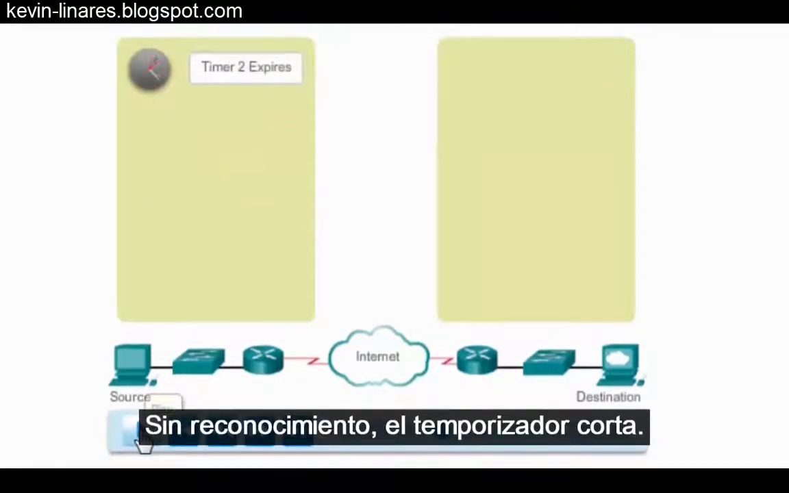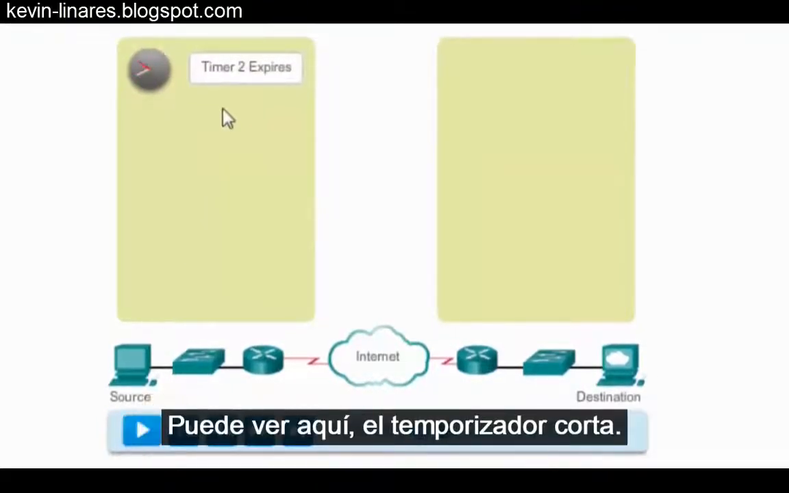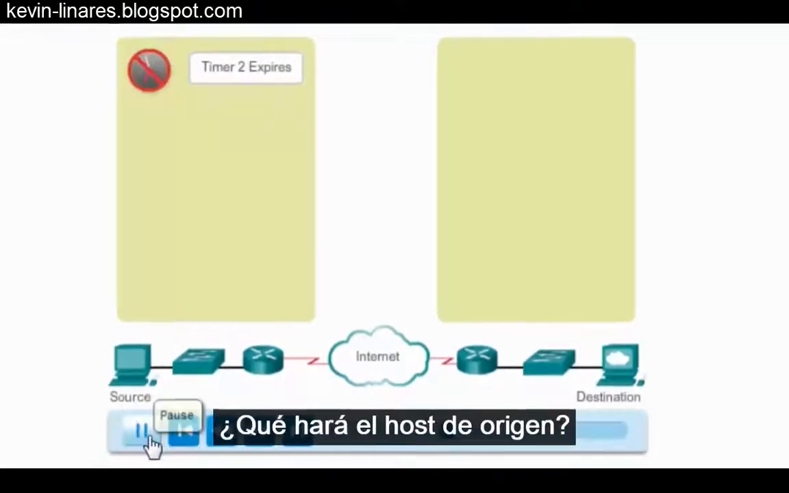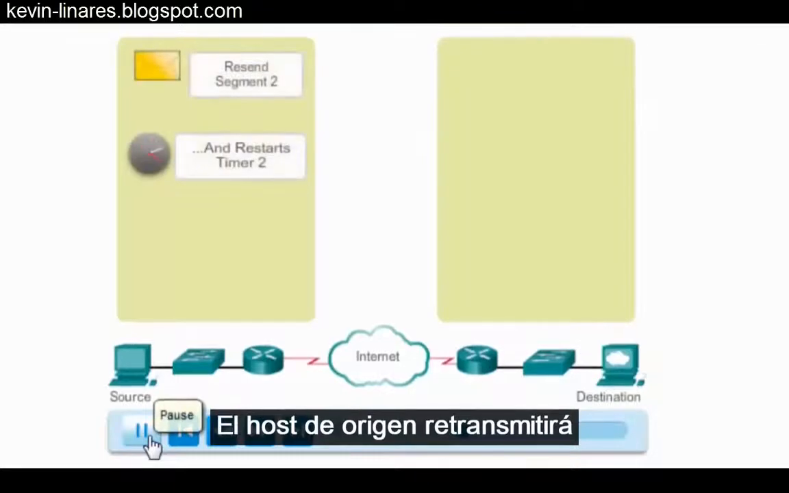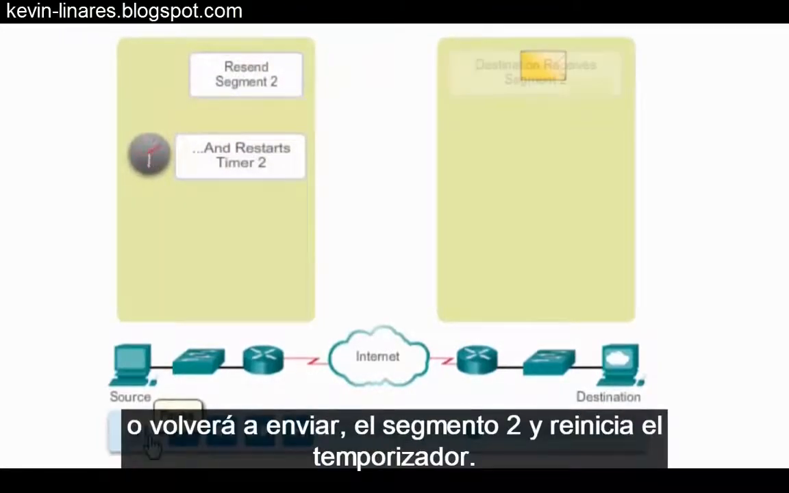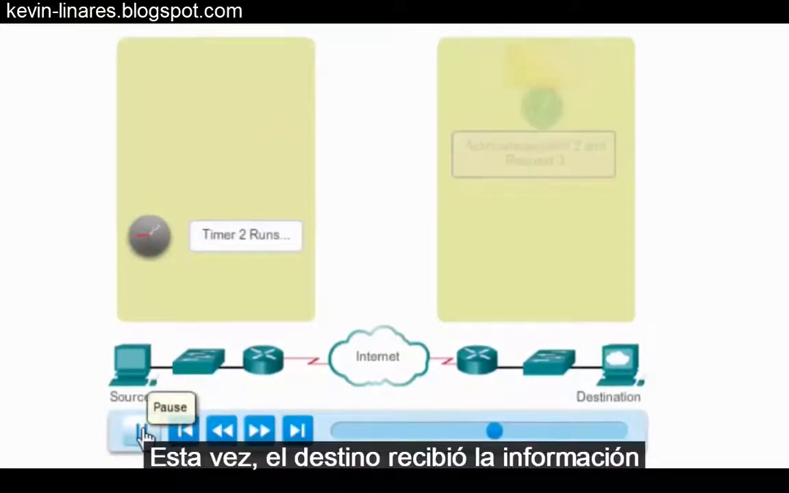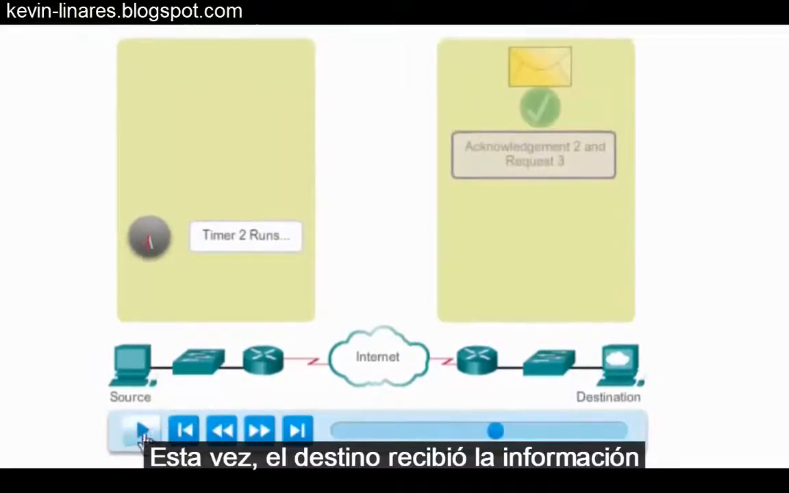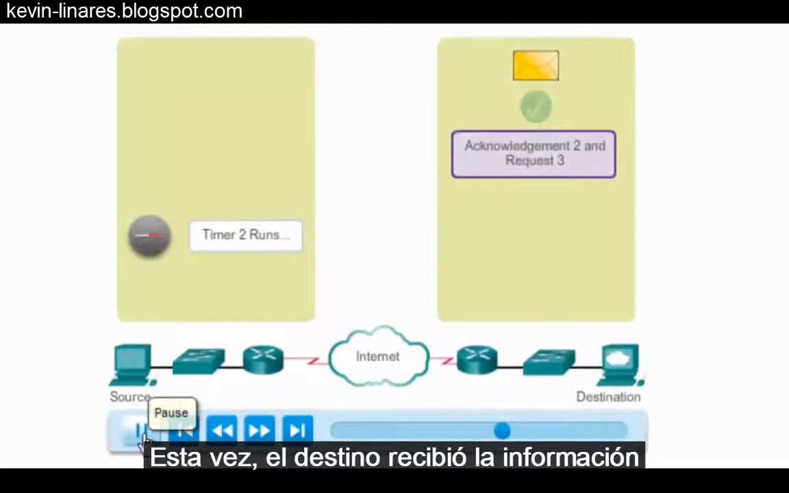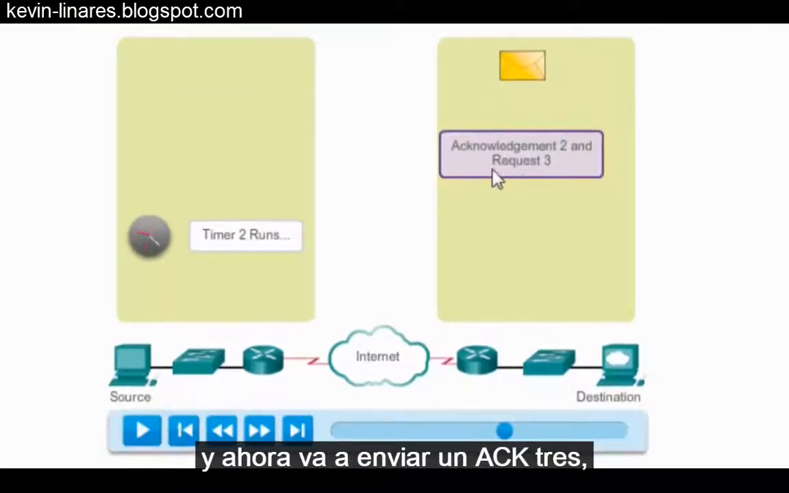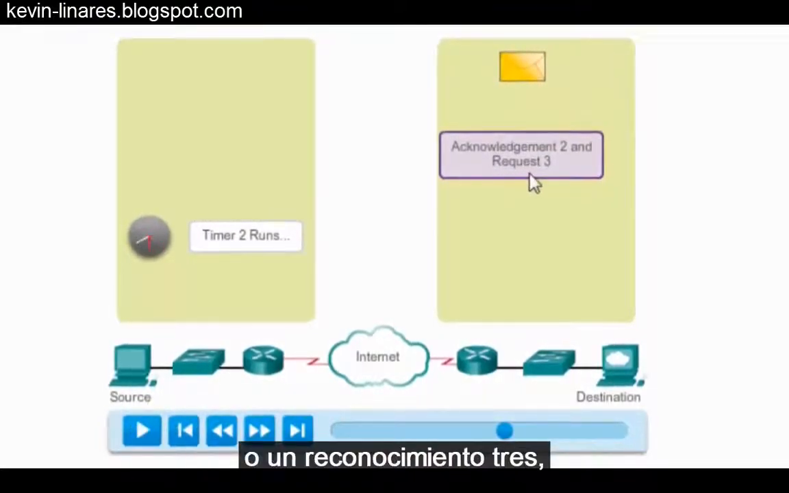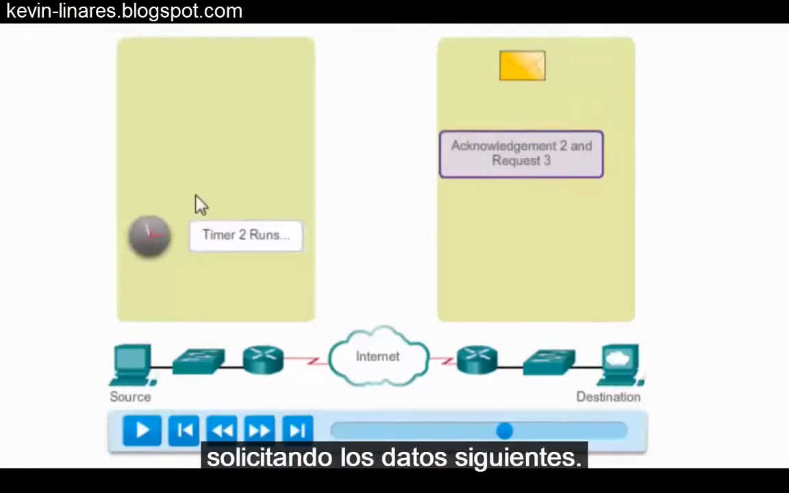No acknowledgement. The timer expires. You can see here the timer expires. So what will the source host do? The source host will retransmit or resend segment 2 and restart the timer. This time, the information was received by the destination, and now it's going to send an ACK3 or acknowledgement 3 requesting the next piece of data, which in this case would be number 3.